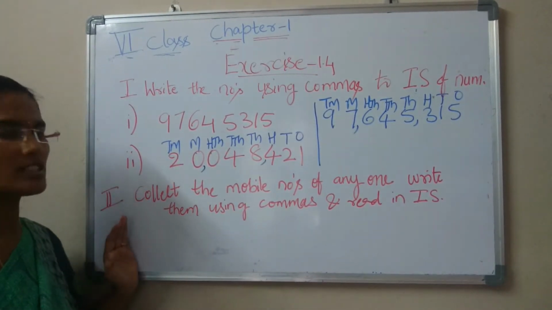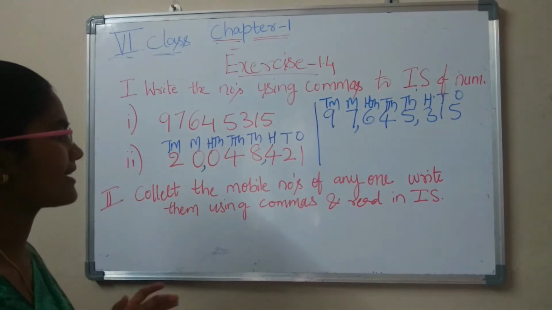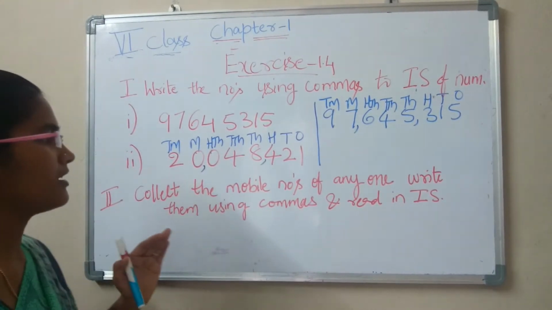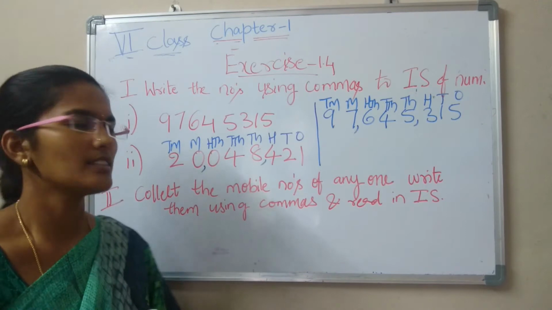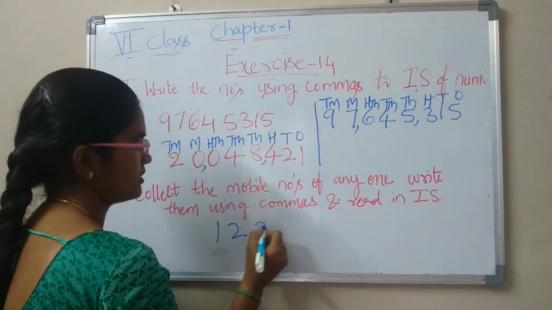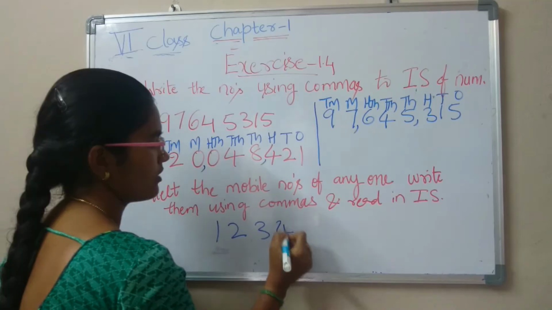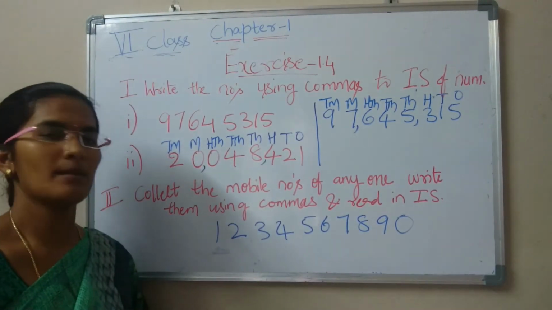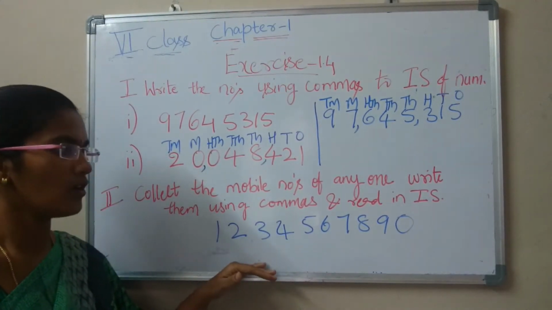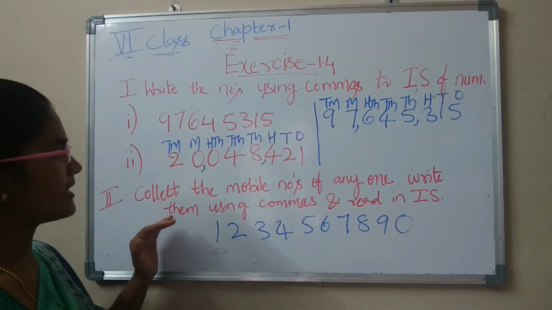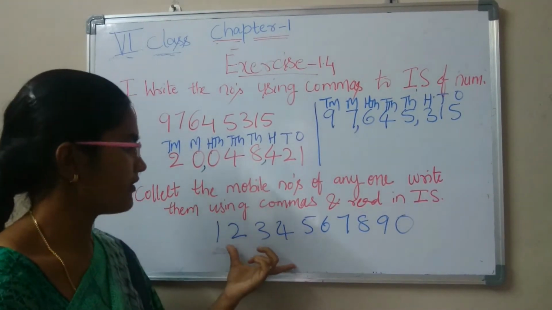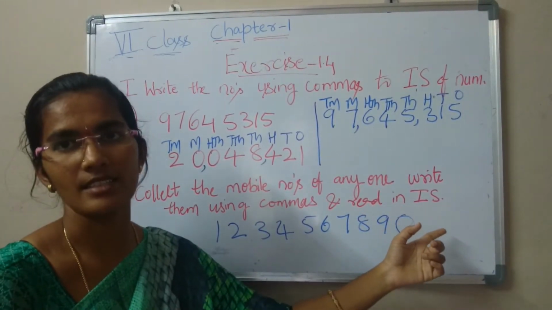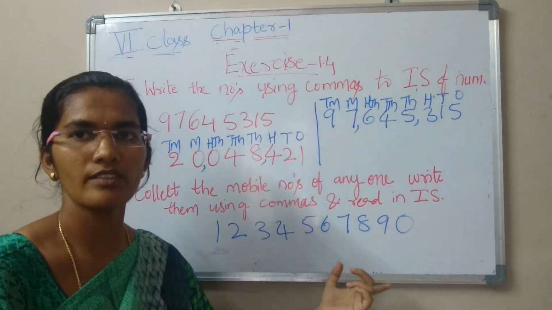What is our next question? Collect the mobile numbers of anyone, write them using commas and read them in the international system. Suppose a number is 1, 2, 3, 4, 5, 6, 7, 8, 9, 0. How do we write it using commas? Which system of commas do we use here? He asked to read in the international system, so in the international system only we have to give commas.